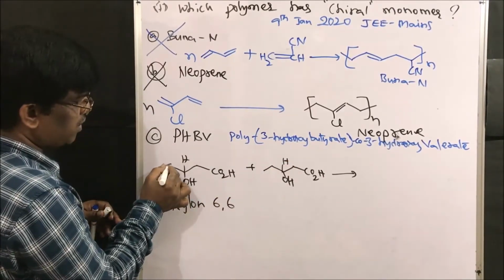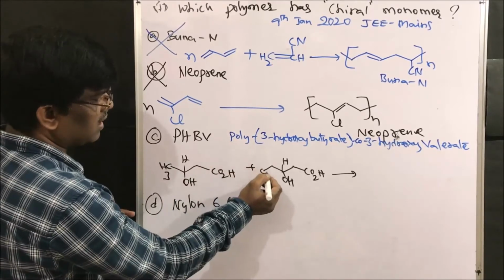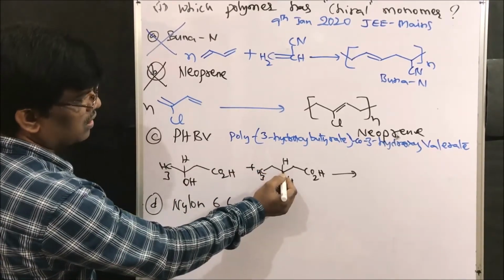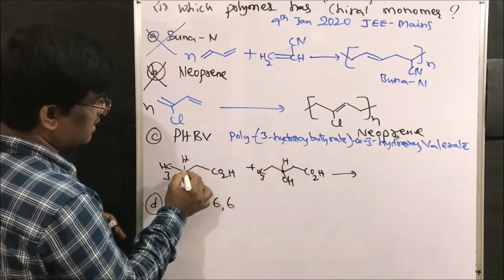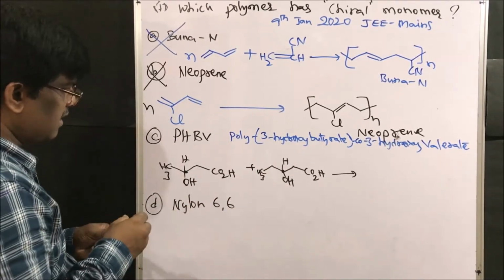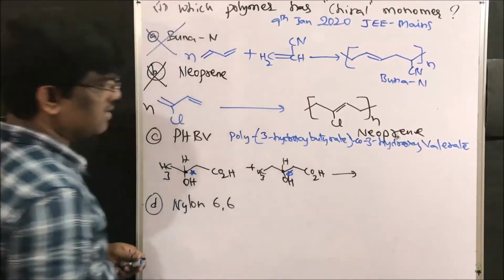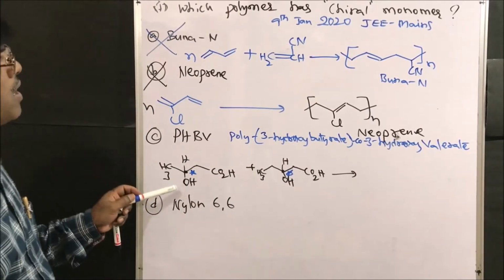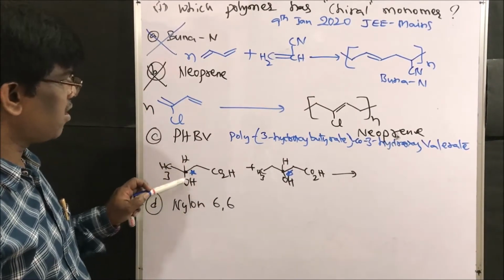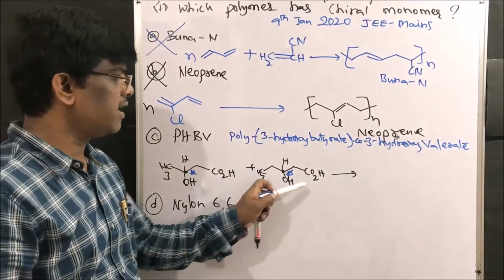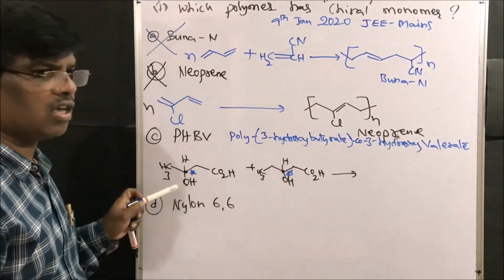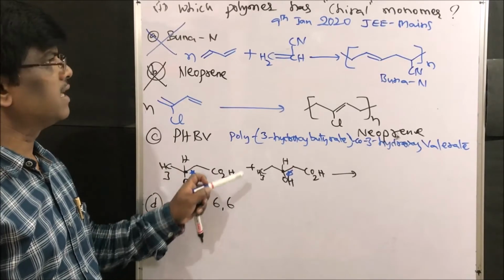Yes. So this is methyl, this is hydroxy, and this is the chiral center. So the monomers of PHBV, 3-hydroxybutyric acid and 3-hydroxyvaleric acid, both are going to have chiral centers.